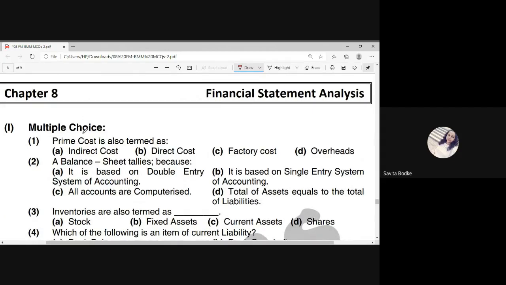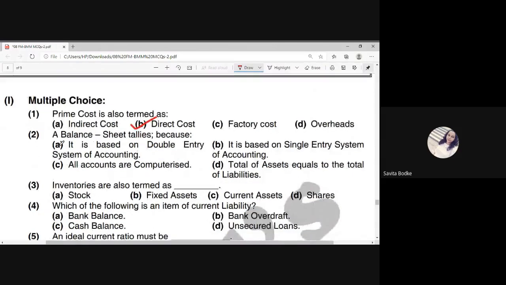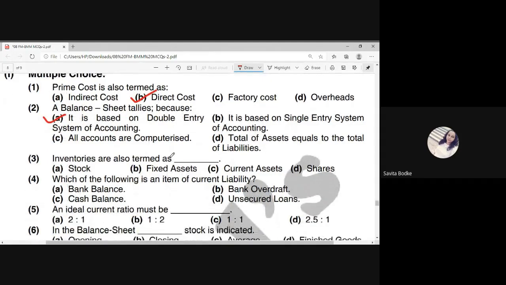Now they have given you the first question over here, that the prime cost is also termed as, please remember that the prime cost is also termed as your direct cost. Now the next one is balance sheet tallies, because the debit side is the same as your credit side. Why? Because it is based on the double entry system of accounts. So that's why we always tally your balance sheet. And if your balance sheet does not tally, it means that there is some error in your balance sheet. Now the next one is the third one. Inventories are also termed as